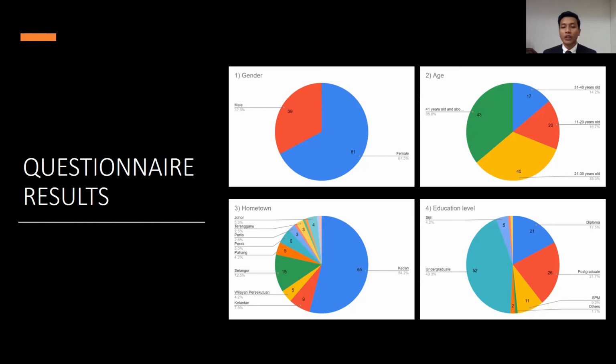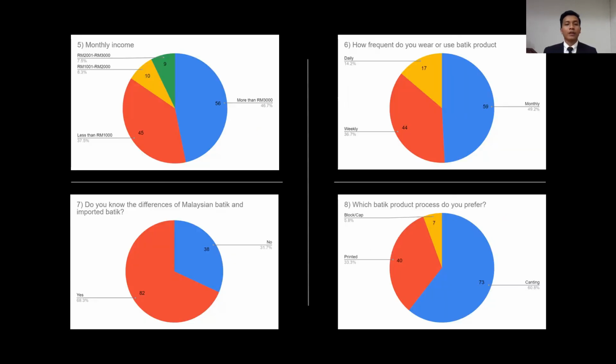4, education level. Most of the respondent is undergraduate. Number 5, monthly income. Most of our respondent monthly income is more than 3,000 ringgit. Number 6, the frequency of respondent in using batik products. Most of them use batik products monthly rather than weekly or daily. Number 7, the differences of Malaysian batik and imported batik. So most of our respondent know the differences of Malaysian batik and imported batik.